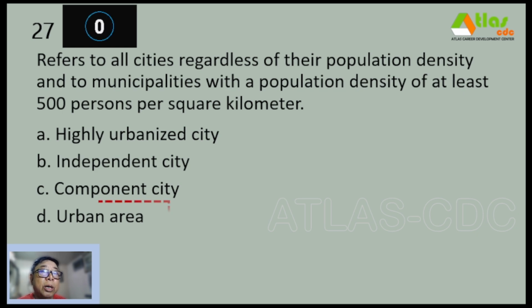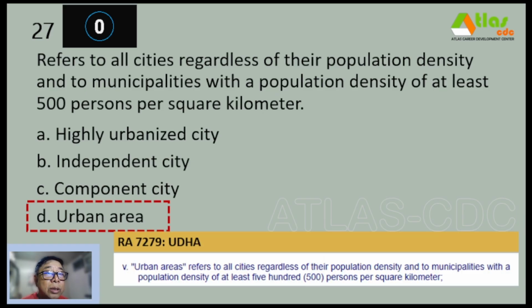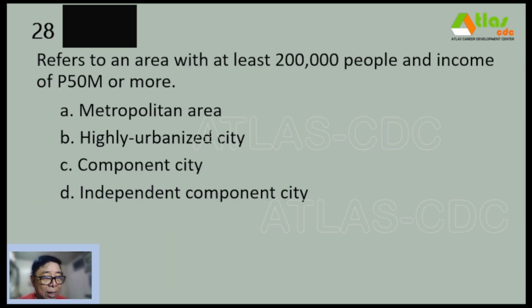And our correct answer is letter D. Urban area. So according to RA 7279 or UDHA, the urban areas refers to all cities regardless of their population density and to municipalities with a population density of at least 500 persons per square kilometer.